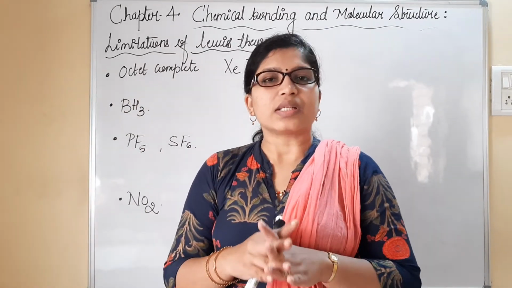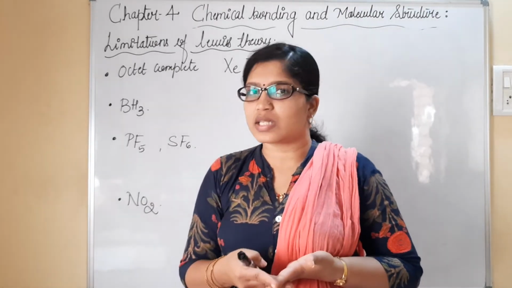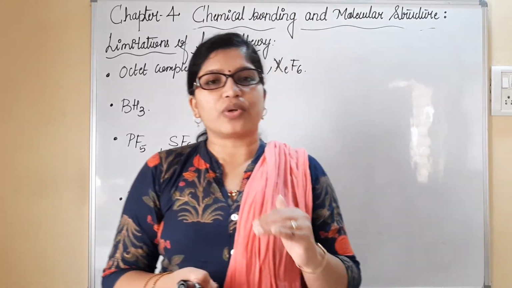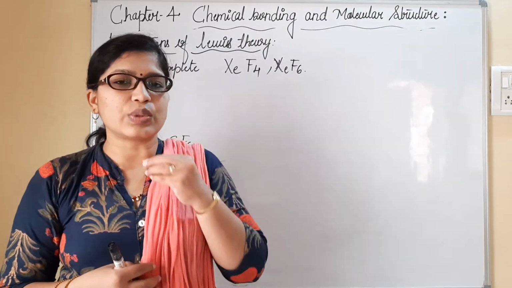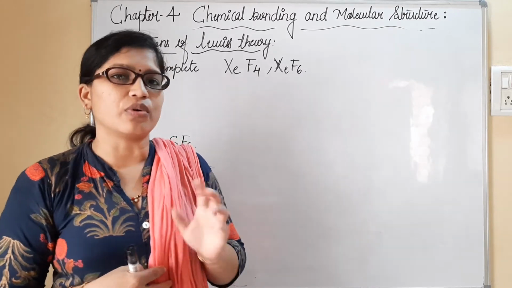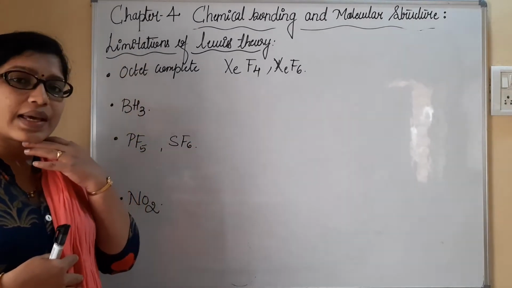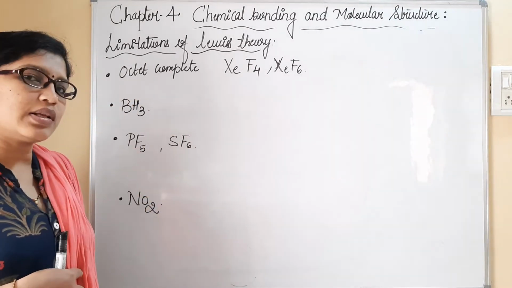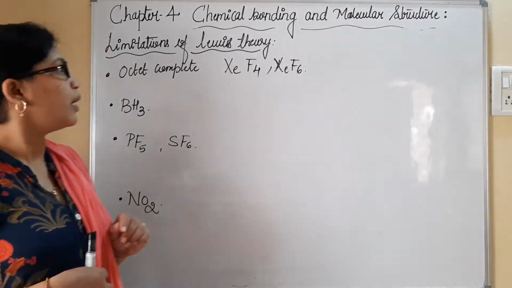But some unexpected species have been seen to exist without a duplet or without an octet, and still these molecules exist with a stable configuration or maximum stability. These exceptions couldn't be explained by Lewis's approach. So we'll see them one by one.